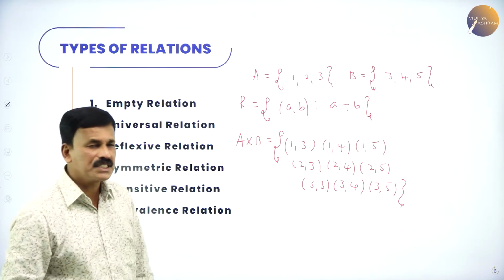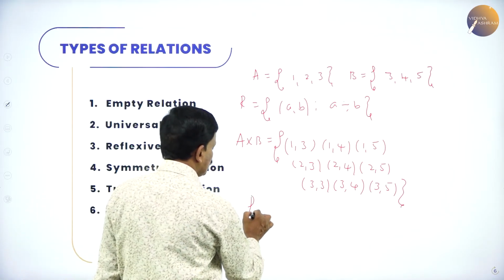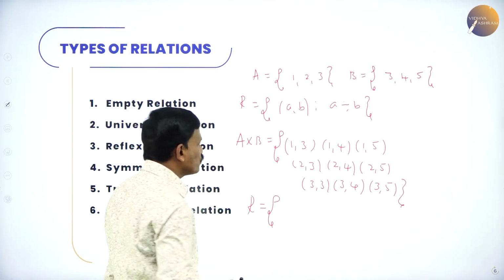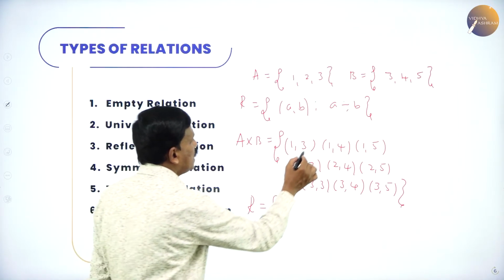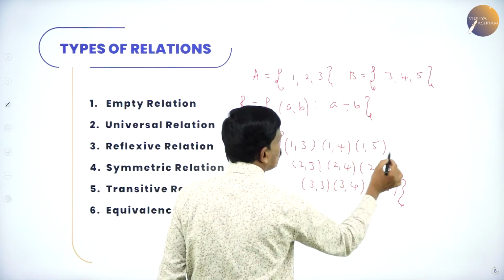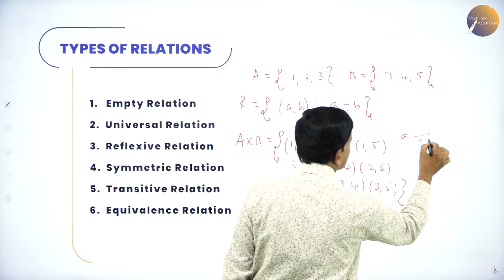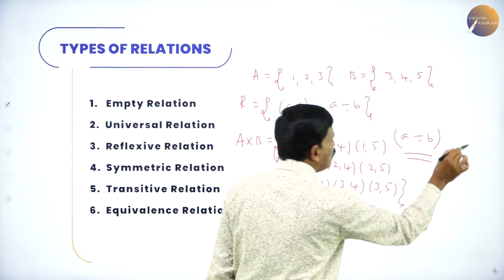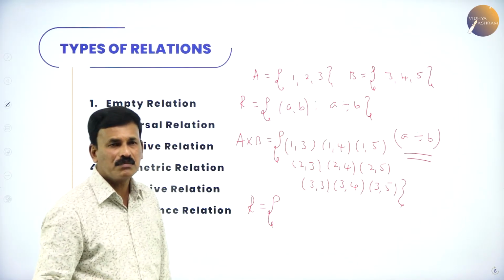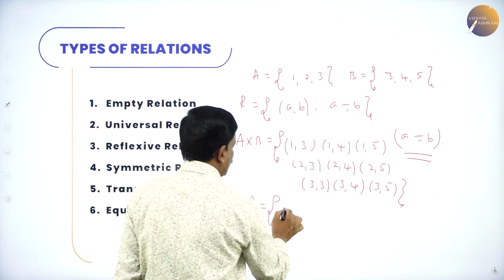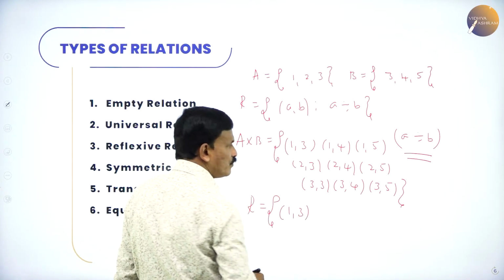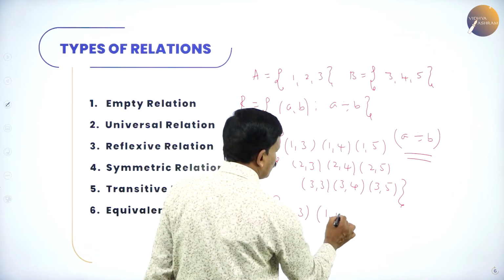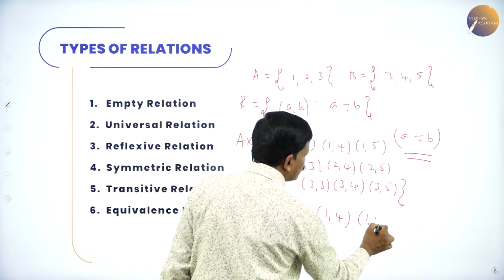Now we will write the relation. What is the condition given? The relation is a divides b. This is the condition. That means the first element will divide the second element. So here, 1 divides 3, you can divide 3 by 1. 1 divides 4. Again, 1 divides 5.